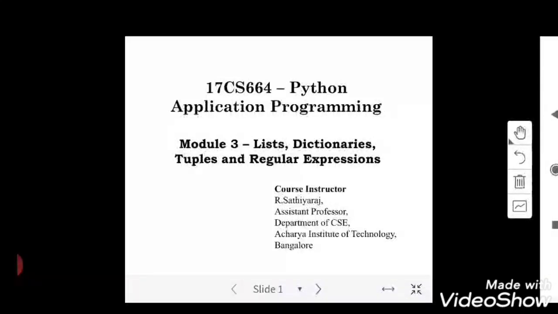And the second topic is dictionaries. As we know, what is the use of a dictionary? A dictionary will provide you a word along with its meaning. It always comes as a pair. Like always, on the left side you can see the word, and on the right side you can see the meaning of it. Similarly, a dictionary represents the same concept. A dictionary comes with a name followed by a value. How to create it and how we are using it, those things we'll be discussing.